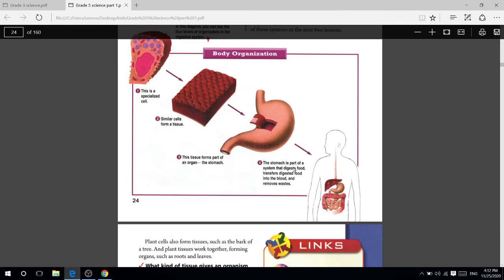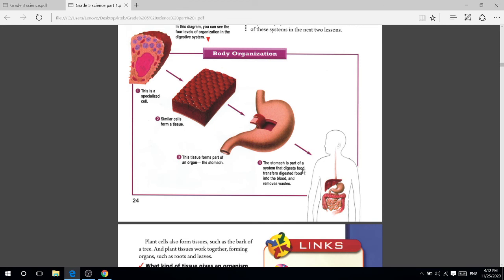The stomach is a part of a system that digests food, transfers digested food into the blood, and removes wastes. This is the function of the digestive system, which digests food and transfers digested food into the blood, which is necessary for our body, and removes wastes.